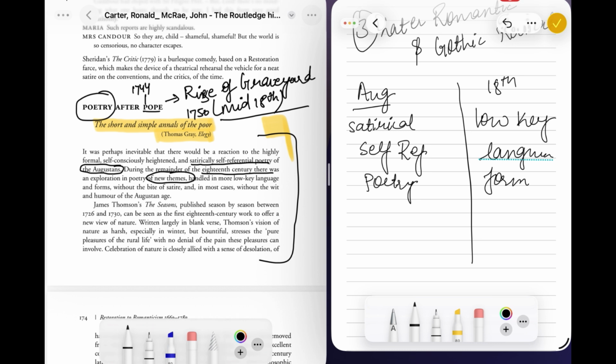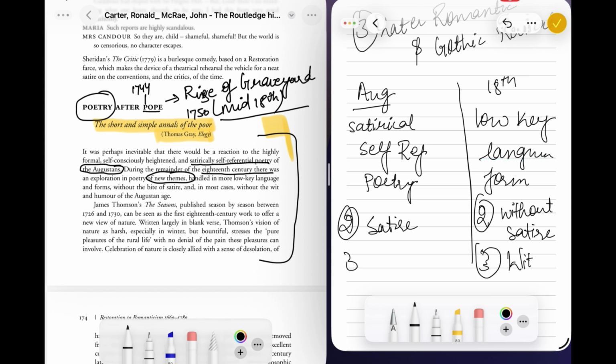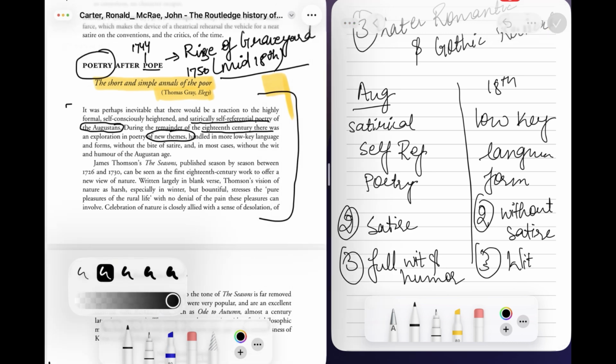Another key fact they have given about the 18th century is that it is without the bite of satire. So you have to write, they don't use satire like the Augustan. What is the difference? Okay, and the Augustan period is full of wit and humor. So this is the difference you have to create. It is already mentioned in this section of the book, and you will solve maximum questions like this.